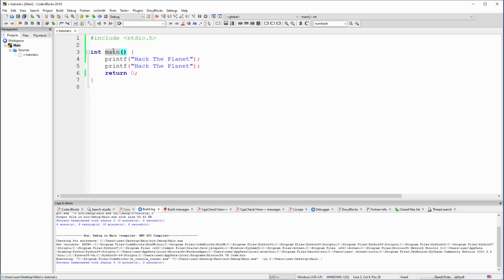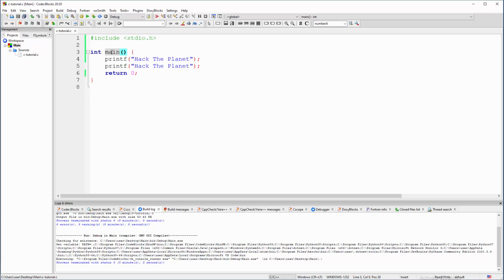So for main, we must have int here, because manually we are stating that we are returning 0. 0 is a number, so integer. We are manually stating that the end result will be an integer. So will it be 1 or -1 or 0? It's not important. Generally it is an integer.